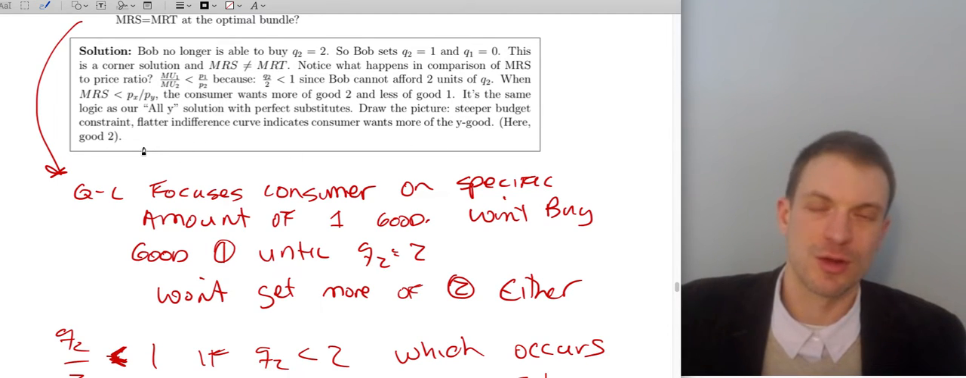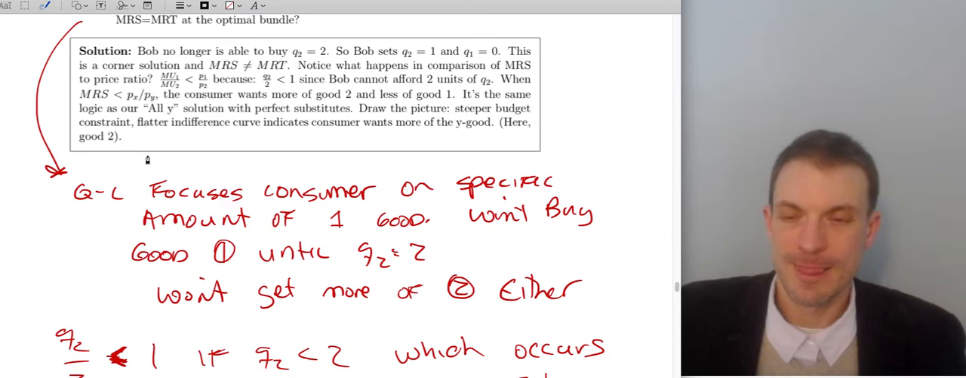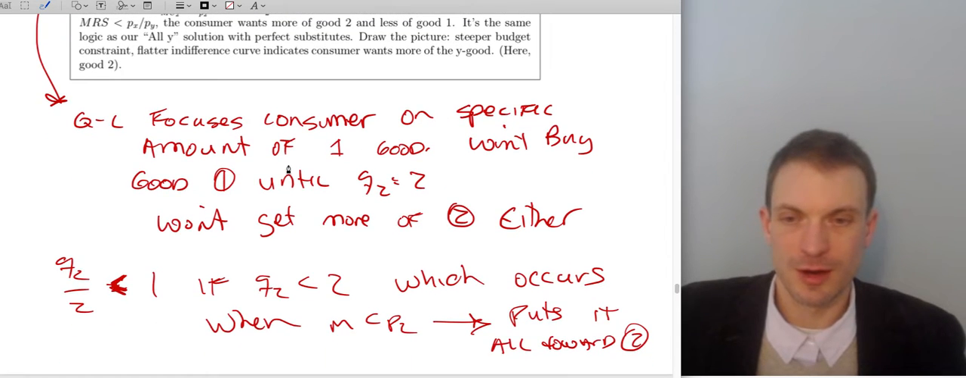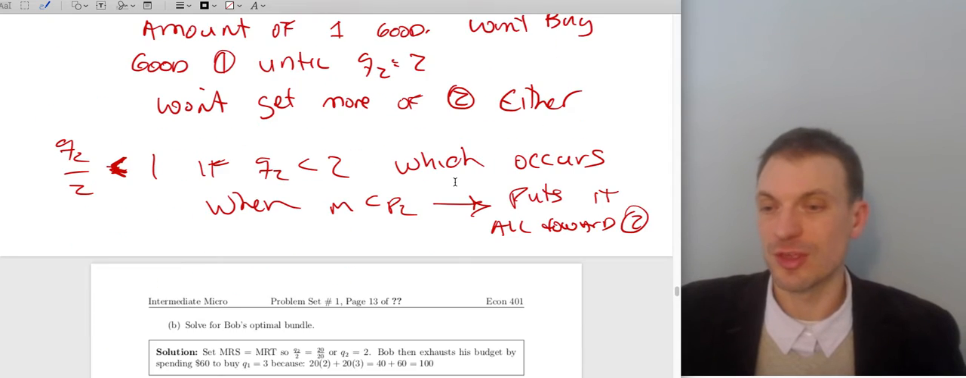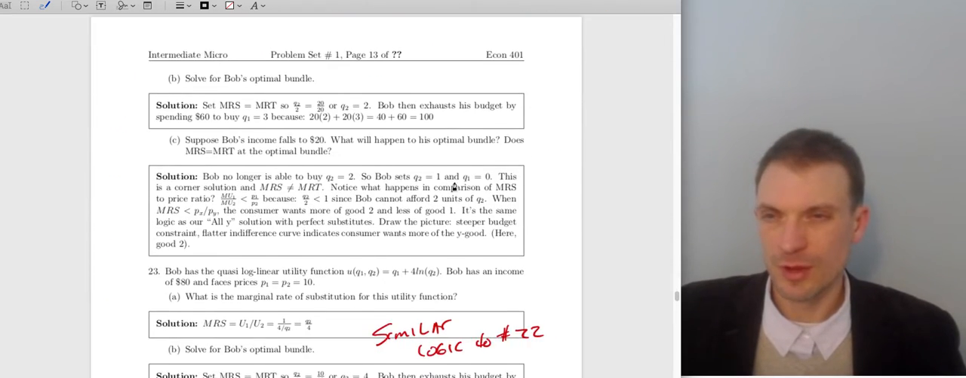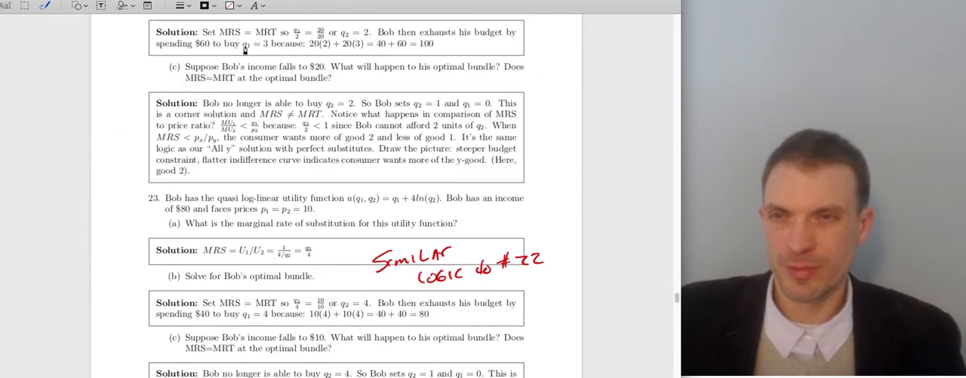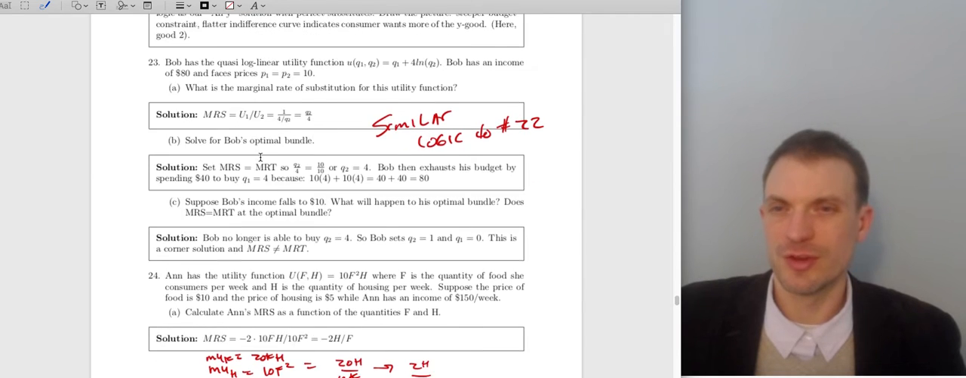It's not quite like a corner solution like you get with Ali and Alex in our perfect substitutes cases, but you can borrow that logic to justify why, if Bob can't afford 2 units of good 2, Bob's going to spend the little money that Bob does have on good 2 and not on good 1. It's that logic right there, which I think is really cool. All right, so part B, okay, so income falls, we did this. Okay, here's the next one.